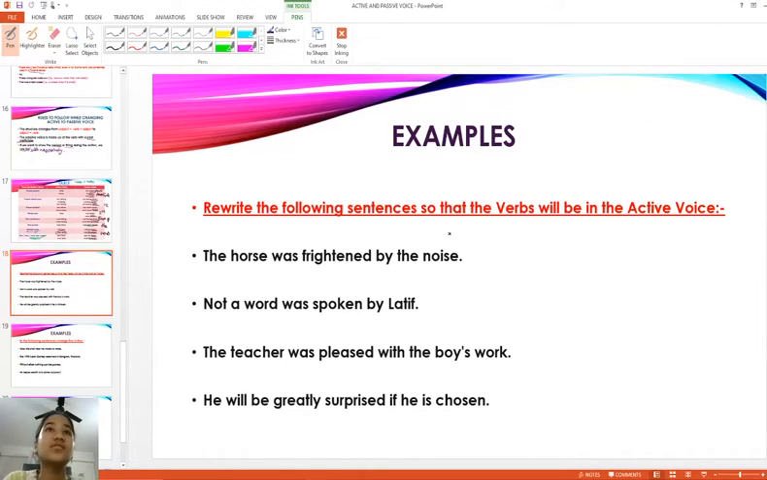Okay, so today we'll be solving a few examples to become more familiar with active and passive voice, because we have completed the concept, but to become more familiar, we need examples. Rewrite the following sentences so that the verbs will be in the active voice. So now we have to change passive to active, quite the opposite. The horse was frightened by the noise.